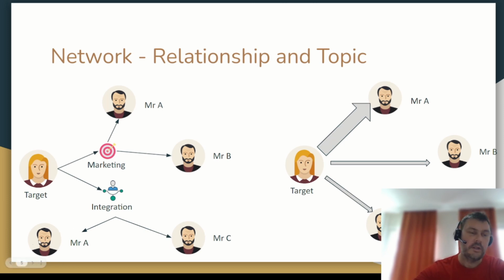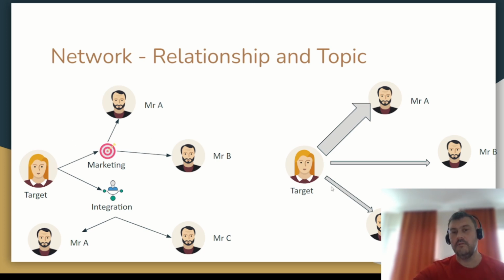So who wrote the article or who commented or even who liked, to start building up this network of influencers. And then we can do the same around any other topic matter. So this starts to build up who is influencing the target.